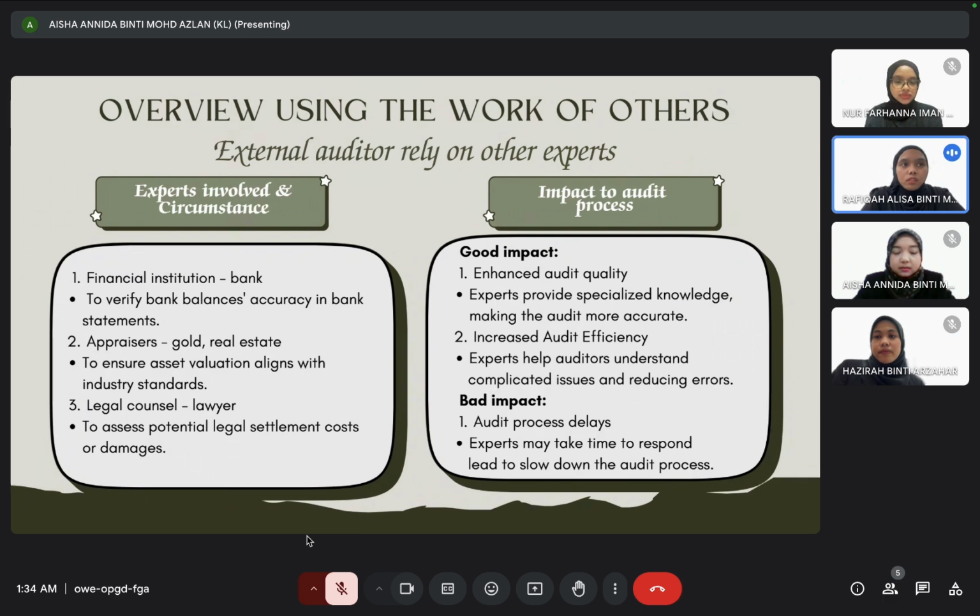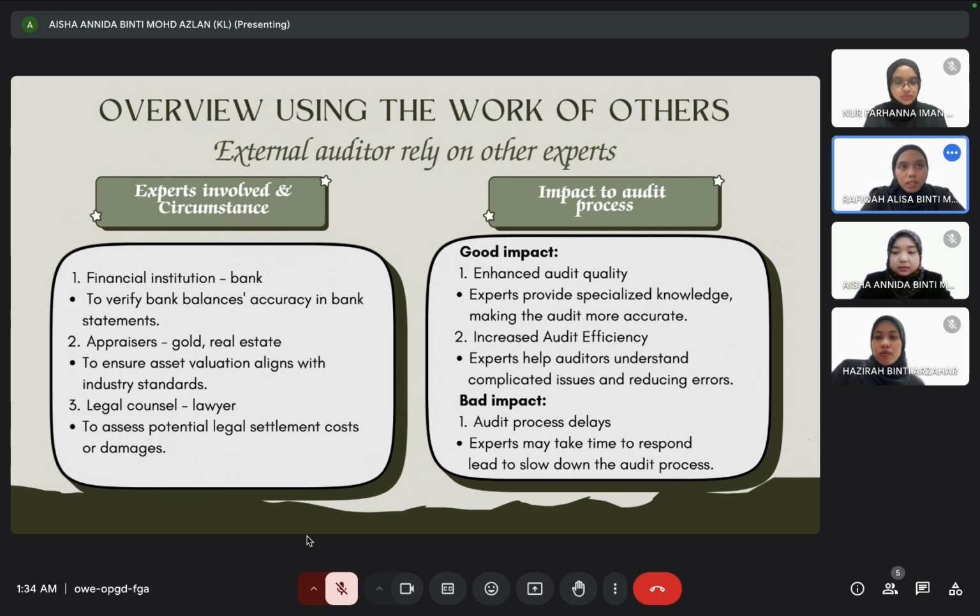Third, legal counsel, a lawyer, to assess potential legal settlement cost or damage. So next, let's see the impact to the audit process. For the good impact, first, enhance audit quality. Experts provide specialized knowledge, making the audit more accurate. Second, increase audit efficiency. Experts help auditors understand complicated issues and reduce errors.